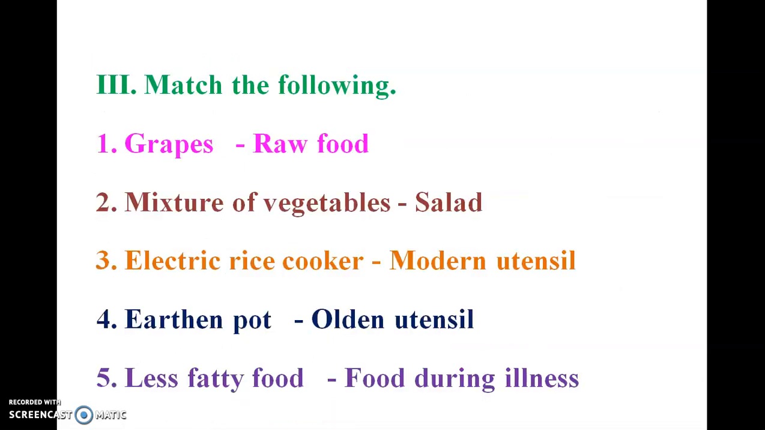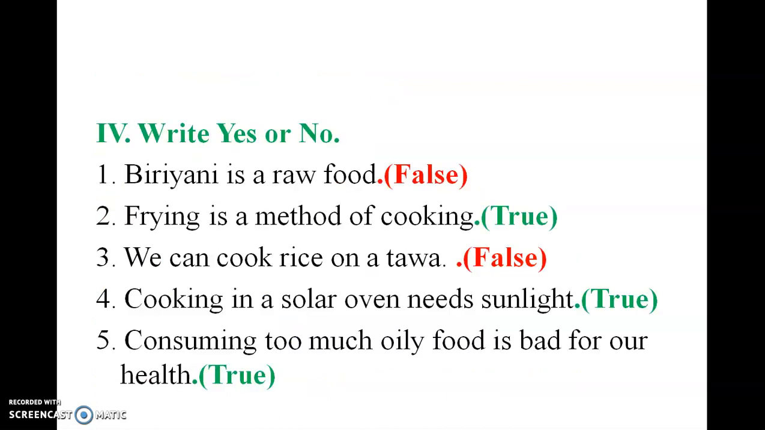Okay, now let us see the match the following. First one, grapes, raw food. Second one, mixture of vegetables, salad. Third one, electric rice cooker, modern utensils. Fourth one, earthen pot, olden utensil. Fifth one, less fatty food during illness.